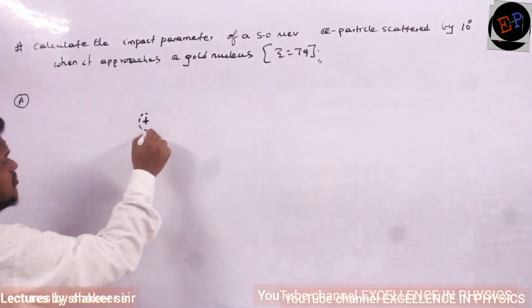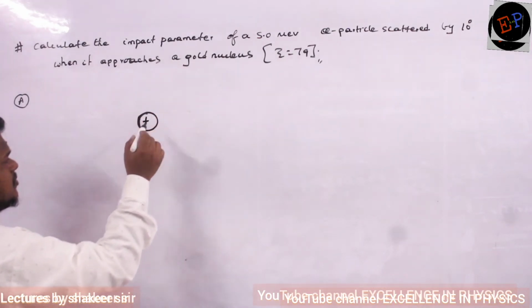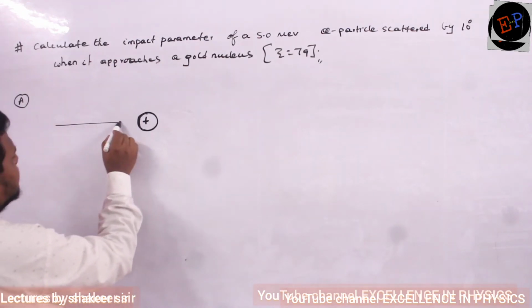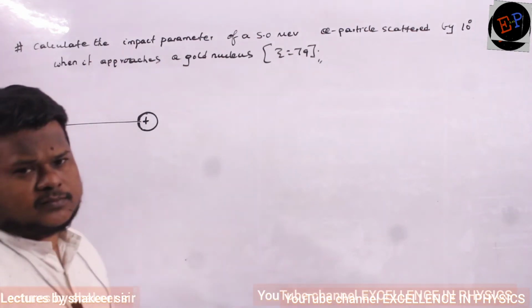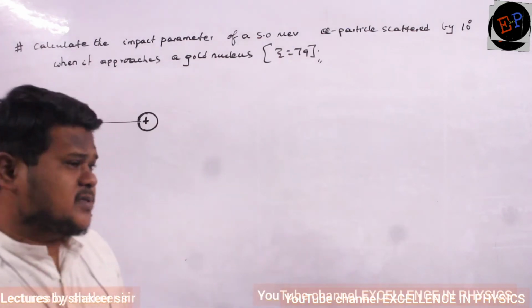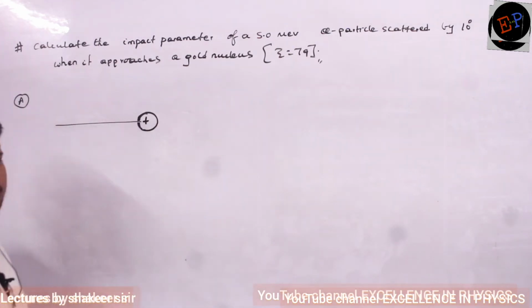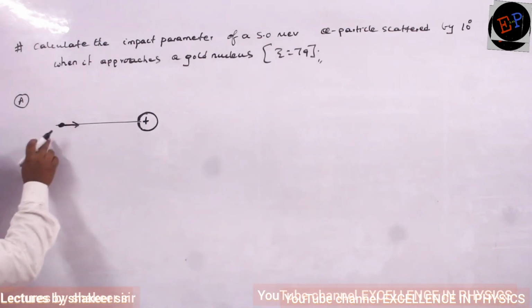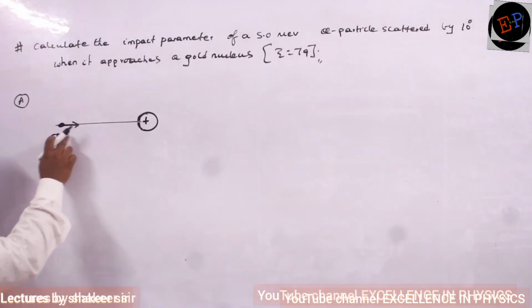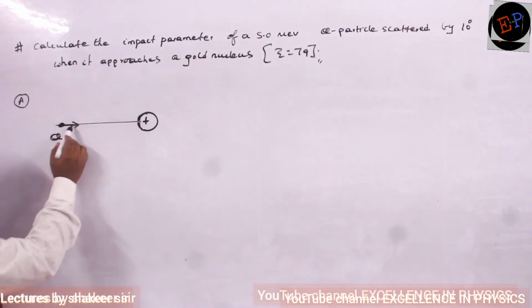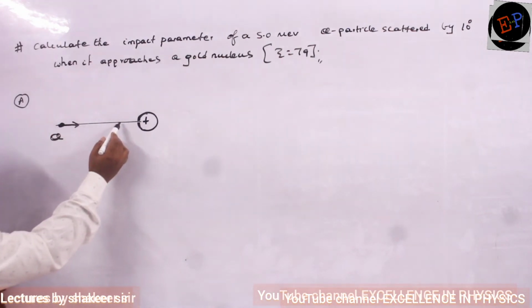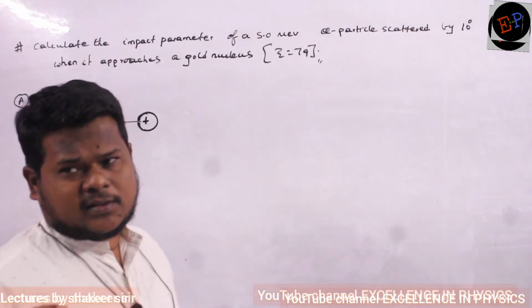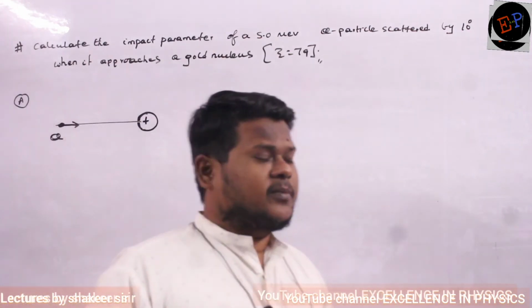If this is the gold nucleus, and this is the straight line connecting the center of the gold nucleus, if an alpha particle travels along this straight line, then it collides with the nucleus and returns back. It traces exactly 180 degrees of deviation angle. Clear?